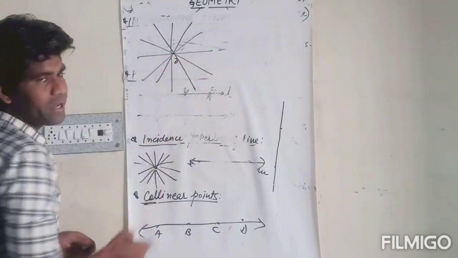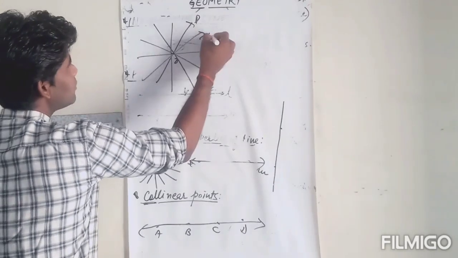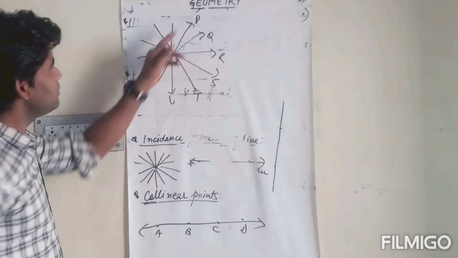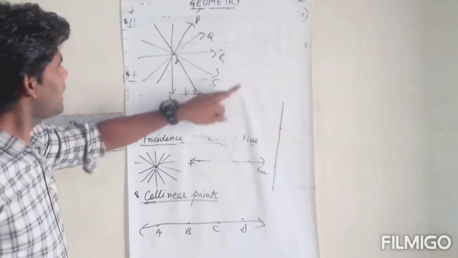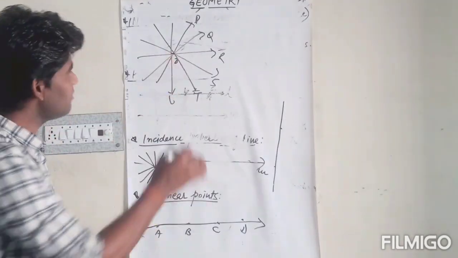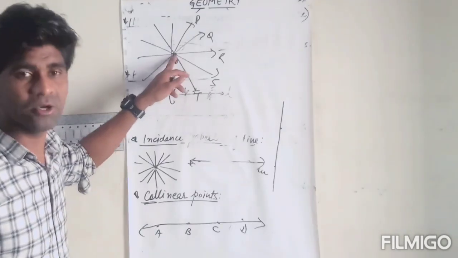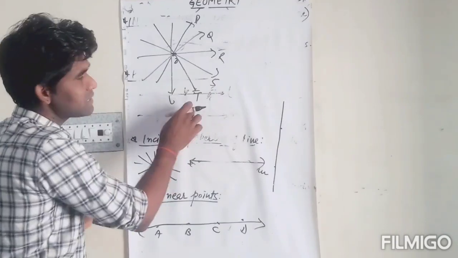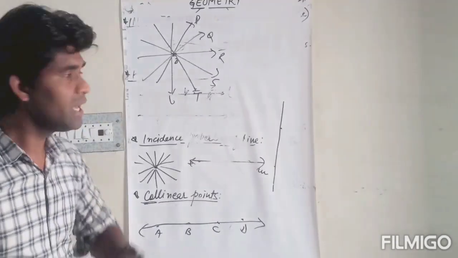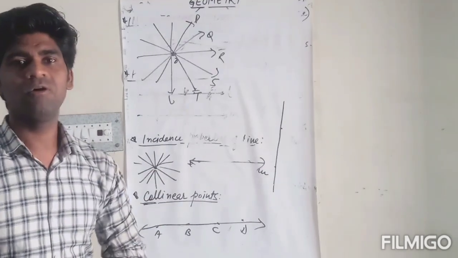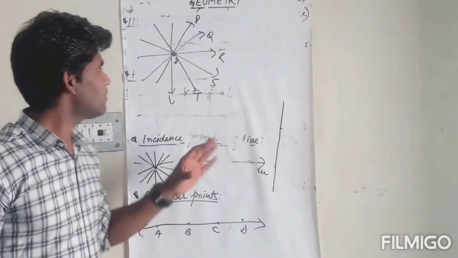Look, O is the point and here we have P, Q, R, S, T, U. These are the lines PQRSTU. If these lines are concurrent with each other at point O, then these lines are said to be concurrent lines, and the point at which they are concurring is the point of concurrence.